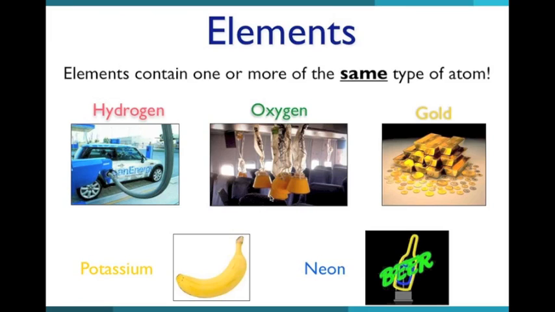Elements contain one or more of the same type of atom. Some examples of elements are hydrogen, oxygen, gold, potassium, and neon.